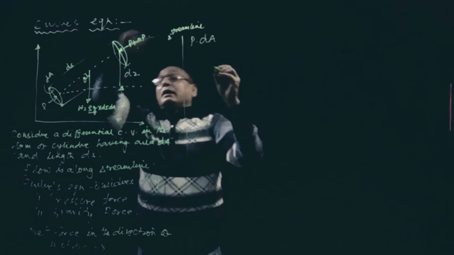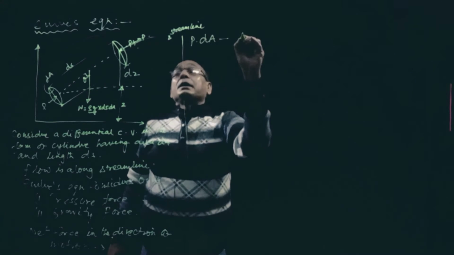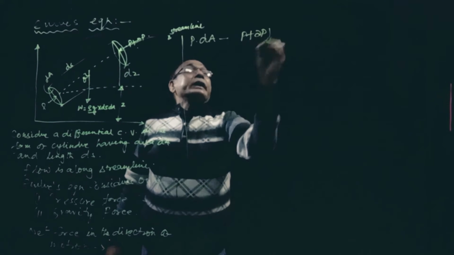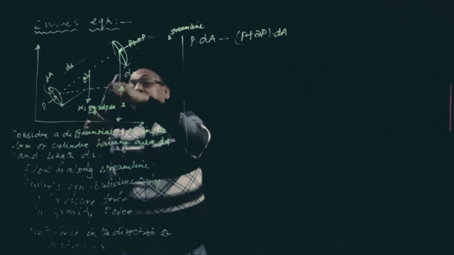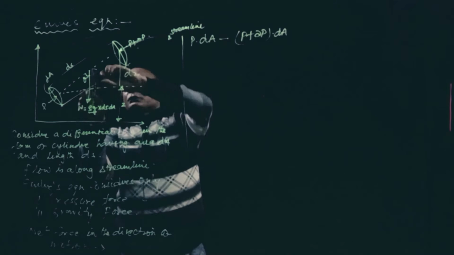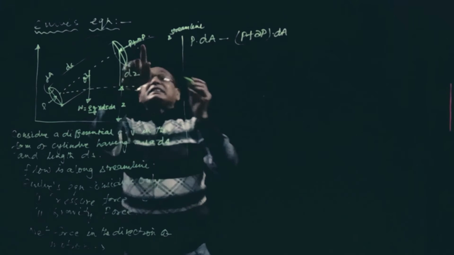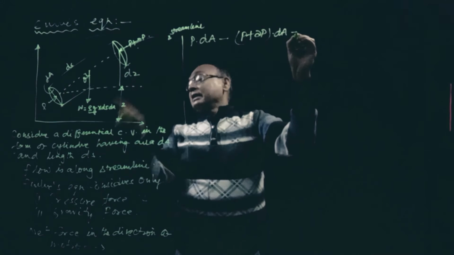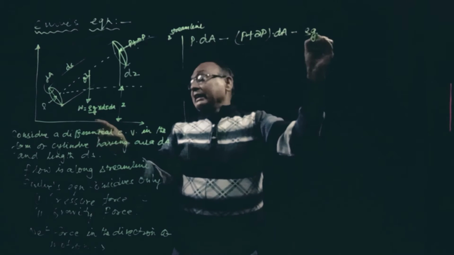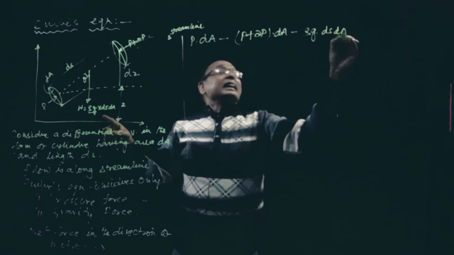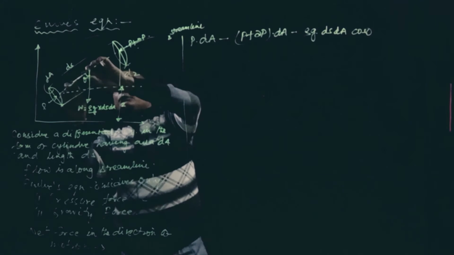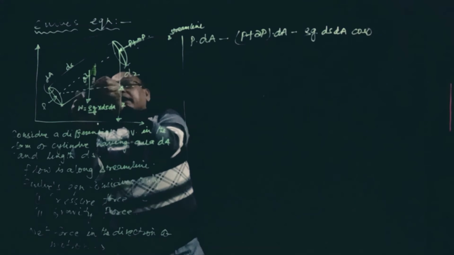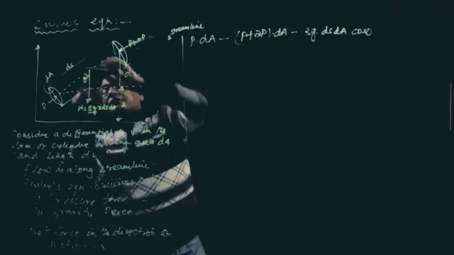The opposite force is minus (P plus dP) into dA, and the weight of the fluid body also acts in this direction, so it is minus rho g ds dA into cos theta, because this component will be converted like this, so it is the cos component.